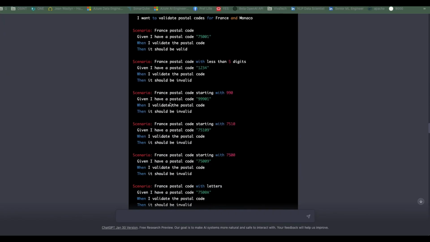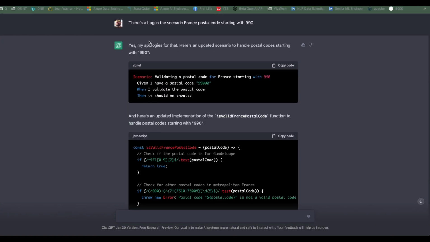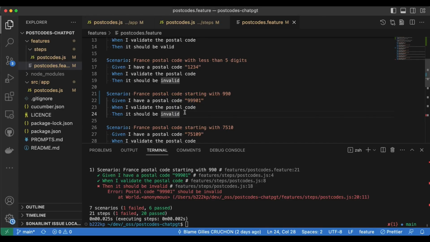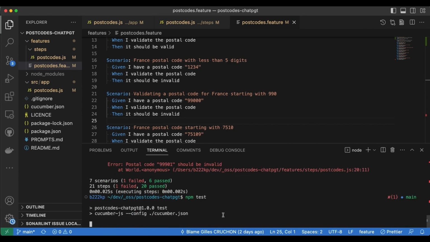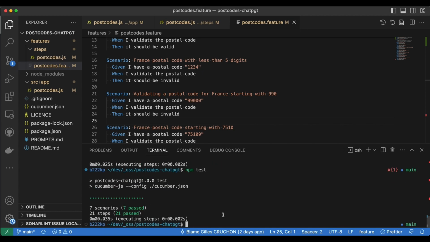So I guess we should ask the model to fix that bug, right? Okay, there's a bug in the scenario. Can you fix it? And actually, it's going to change my scenario here. I'm dealing with this. I will replace the scenario with this value. I'm gonna run the test, and everything is passing.